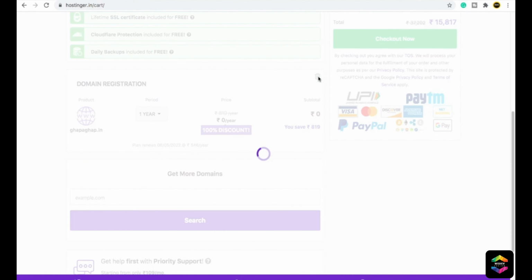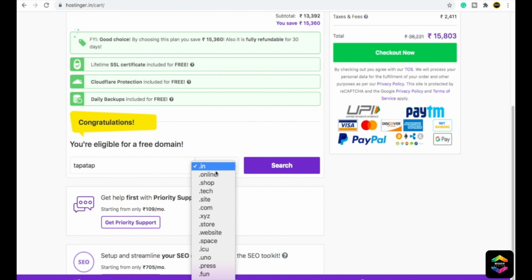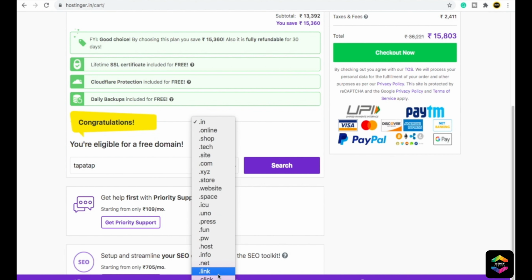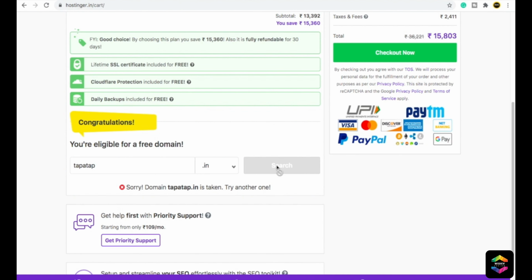So for example, if I do not want this domain, I can go with tapartup.in. From here you can also go with .online, .shop, .tech, .site, and many others like .com. You can choose according to your requirements. So I want tapartup.in, so I will click on search. You can see here that the domain tapartup.in is taken. It gives you a notification that this domain name is not available. You have to try some other domain because it is already taken by someone else.